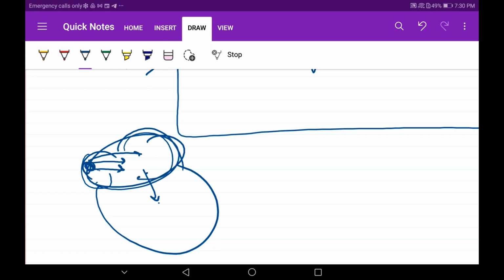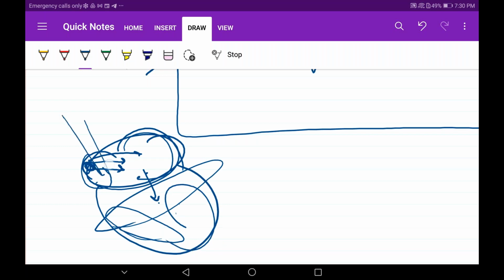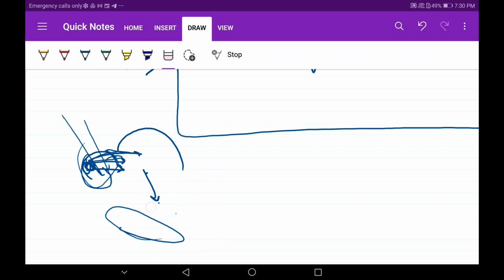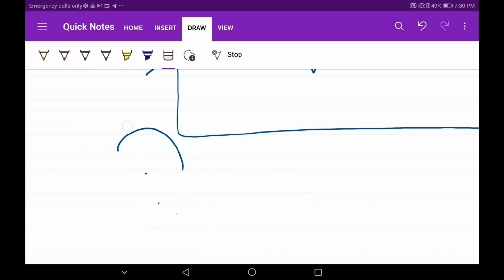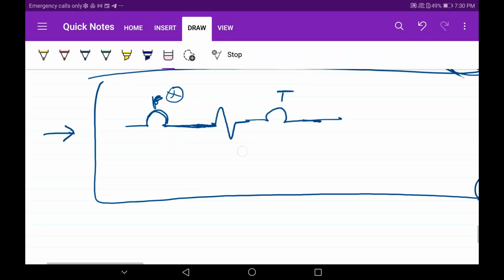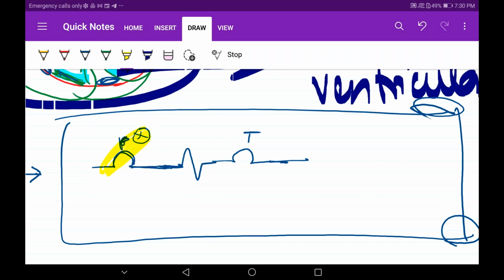The atria will depolarize, but there is no correlation between atria and ventricles. So ventricular relaxation won't be there, but blood will be coming here. So the SA node will feel that it has to pump, and again it will send signals. These repeated signals will not be caught in the ECG. The ECG machine is not capable of catching that sort of impulse from the SA node. There is not much detail for this P wave.